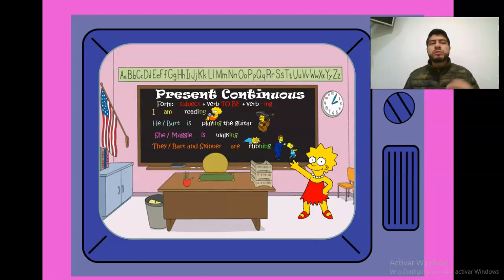We can say another example with you. So you, subject, are, verb to be, learning English. Yes, learning, we have the verb with the ing. You are learning English. We can say another example. We, you and me, we are learning English, or we are having fun. Yes? So those are some examples with the present continuous.